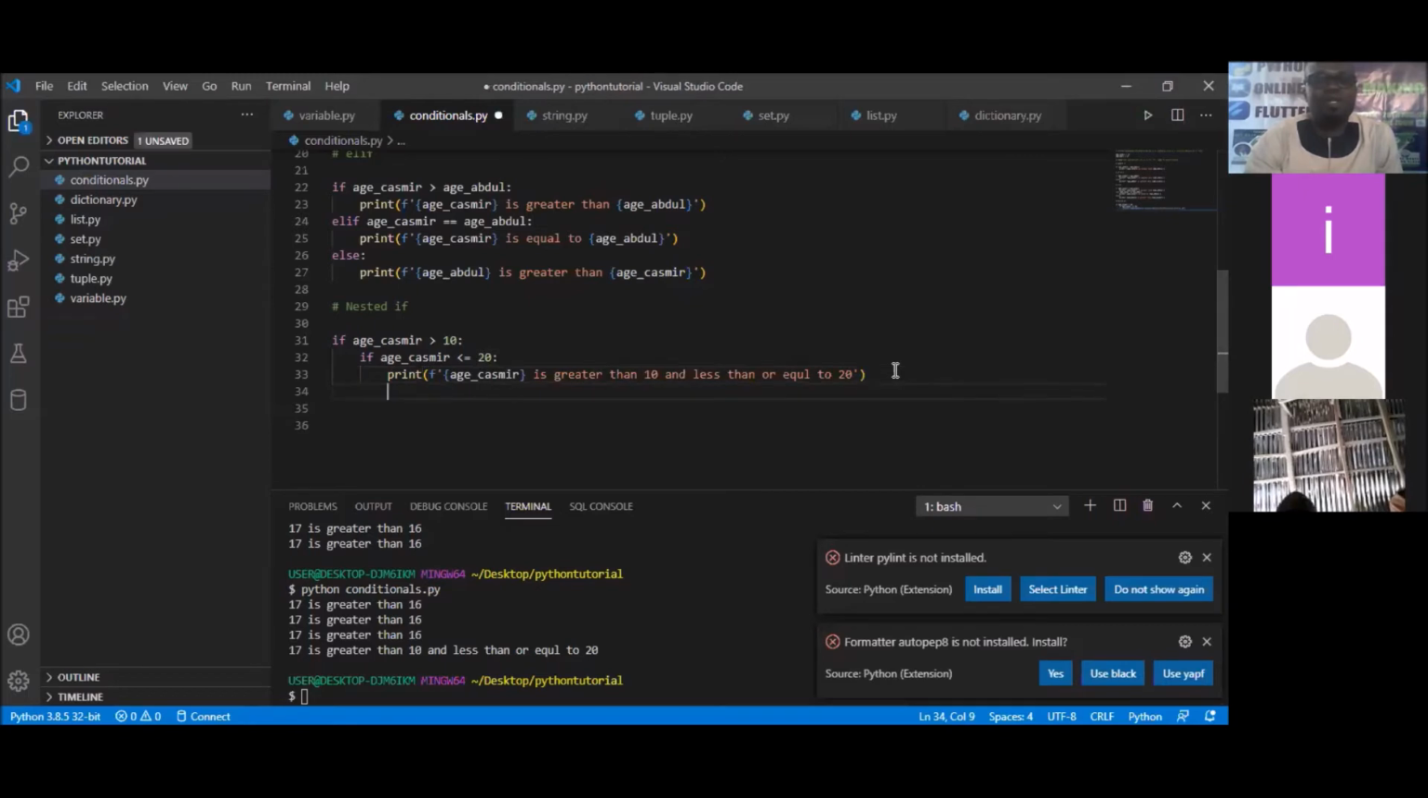It's a very good way of checking conditions, but it is not the advised way to do it. What is advised is using what we call logical operators, and we're going to be looking at logical operators.